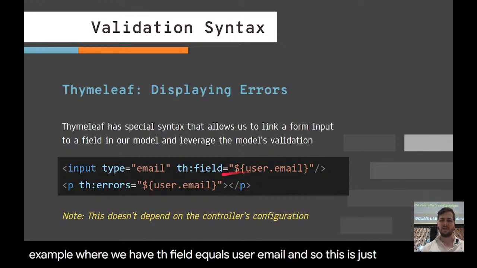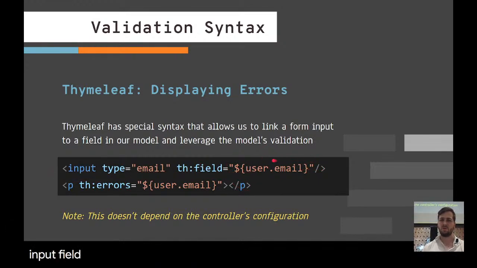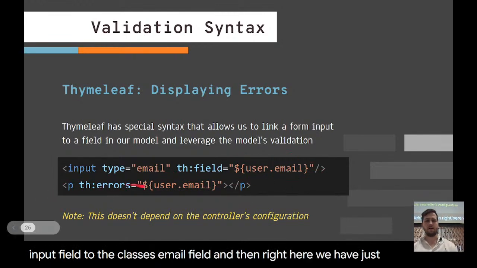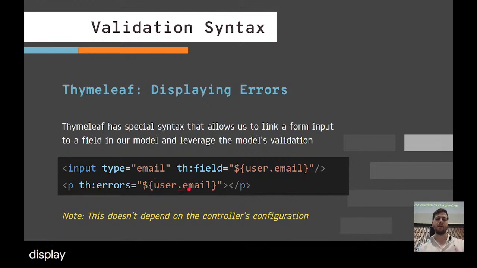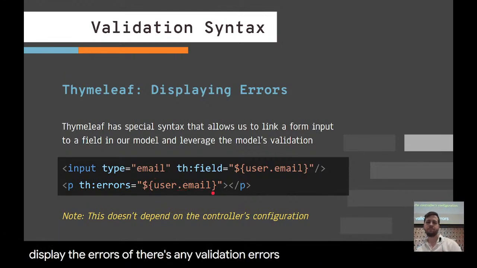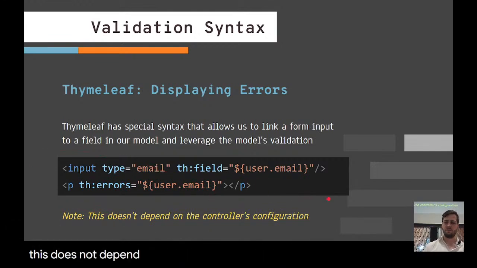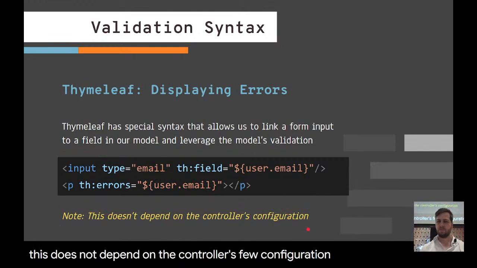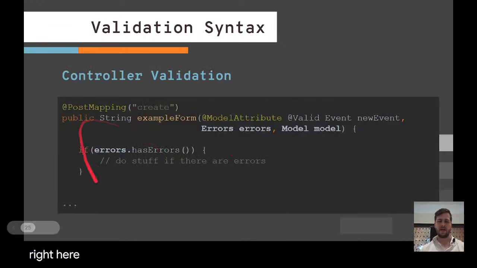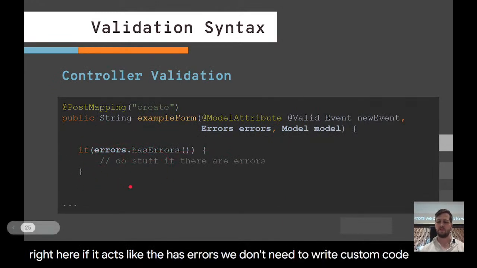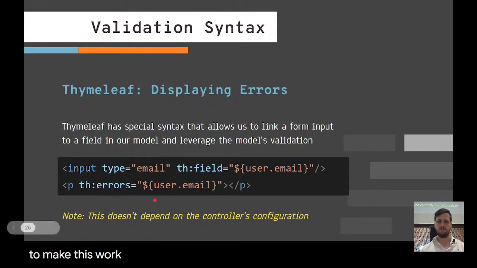This is linking this input field to the class's email field. Right here, we have a place to display the errors if there are any validation errors. It's important to note that this does not depend on the controller's configuration. If it has errors, we don't need to write custom code here to make this work.